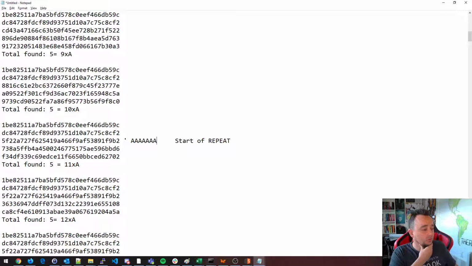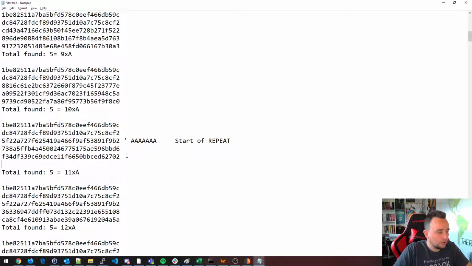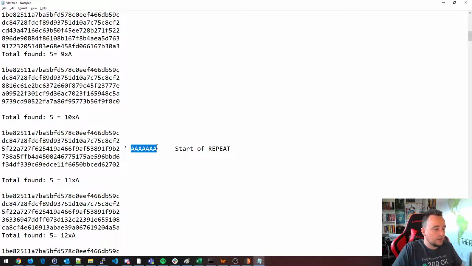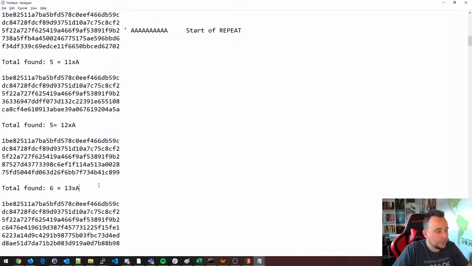So that means that this is basically containing our capital A's. How many though? How many A's does it contain? We need to find the offset. That's one of the things that is very useful in breaking some of these cryptos. Finding the offset. How many characters am I inside of this string here until I break into a second block here? So we are inputting 10 A's. So that's going to be 1, 2, 3, 4, 5, 6, 7, 8, 9, 10. And you can see here another block being added here.